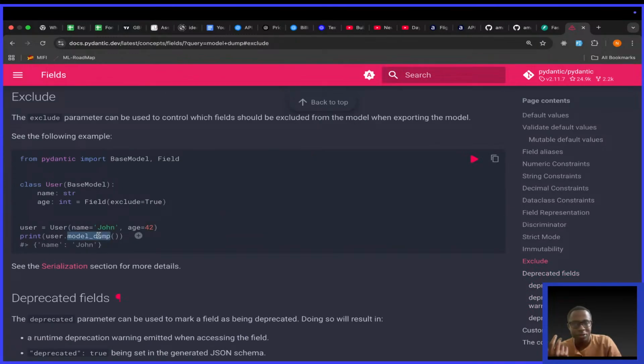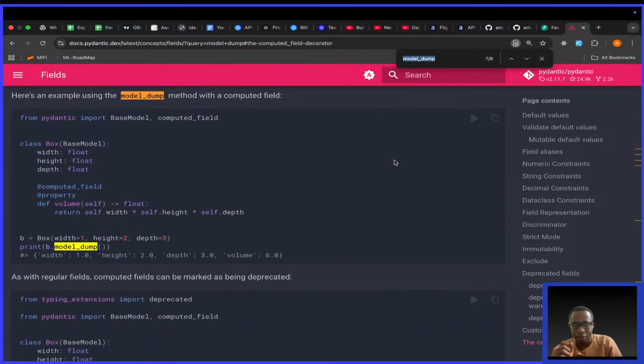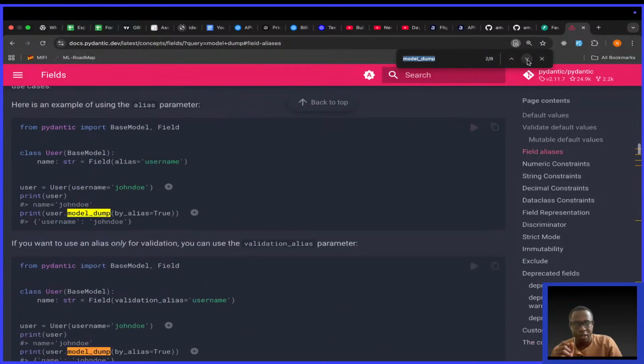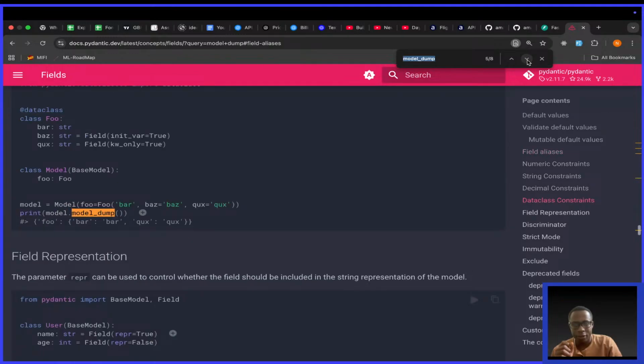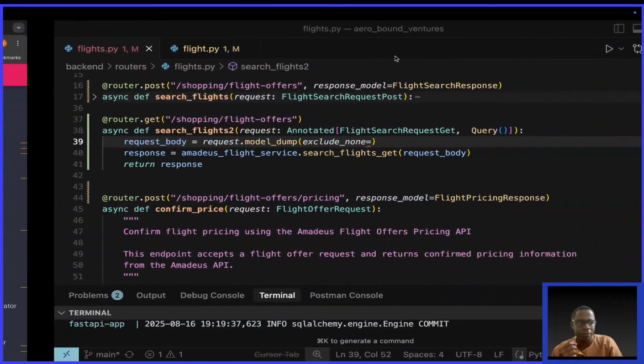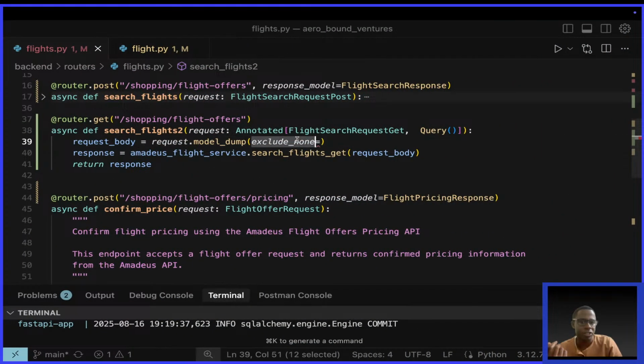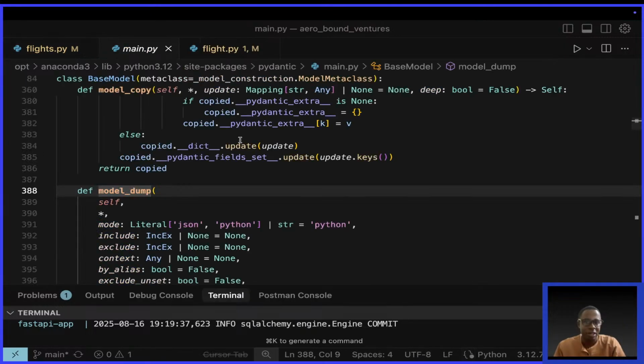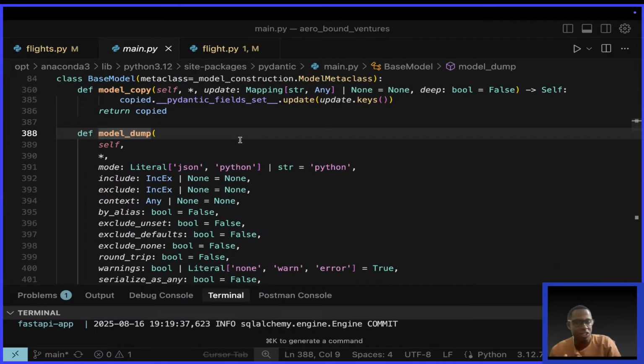Okay. So we have your model dump. Control F, and we look for all where model dumps are. Okay. And we see if they have an exclude example here. Here they get by alias, not there. Okay. But of course, we see that there's a parameter called exclude none. Okay. From even the IntelliSense. So it does say true. Okay. And we see what happens. So I can even say here model dump. Okay. Look at this its definition. This is another way, by the way.